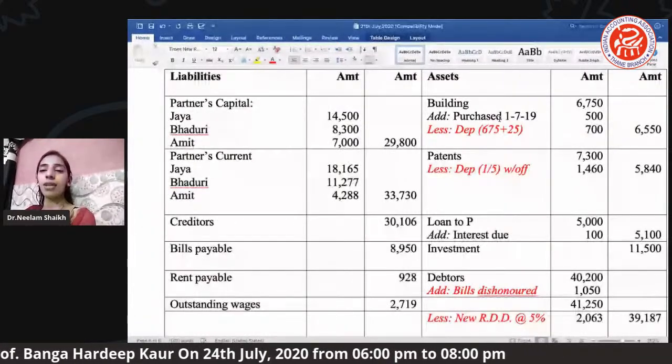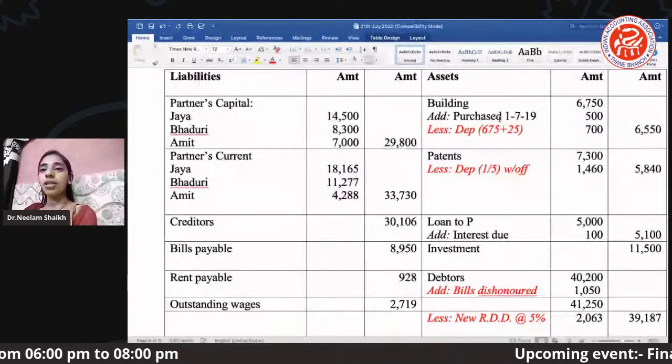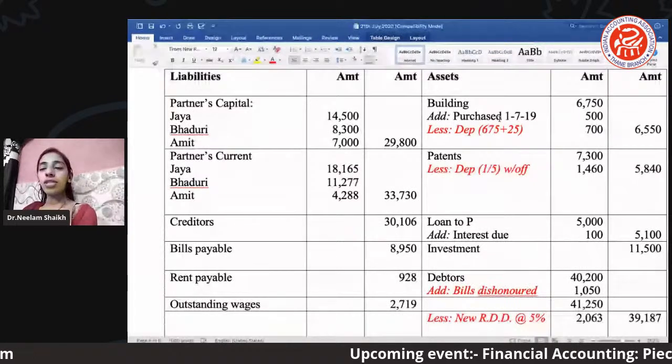Why do we have to deduct? Because from debtors I am not receiving the 100% amount. There is a certain amount which is still pending.